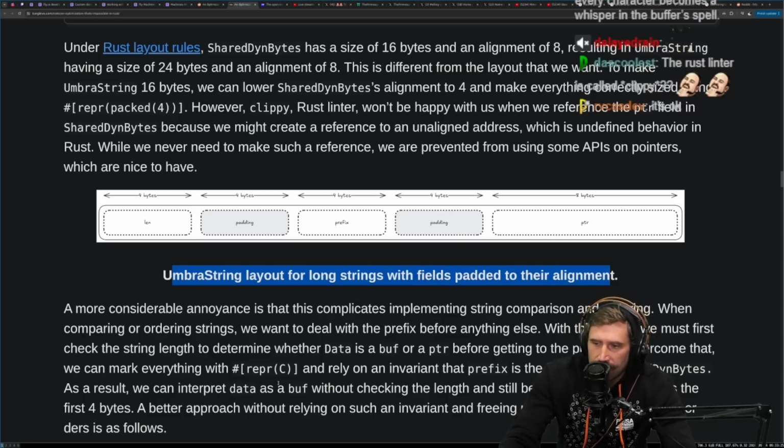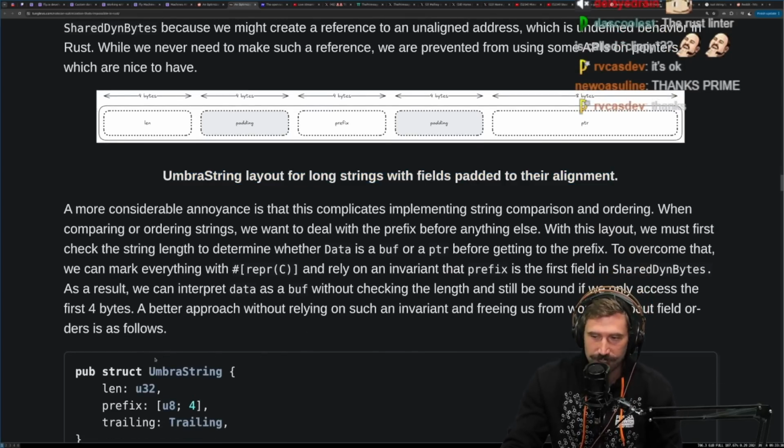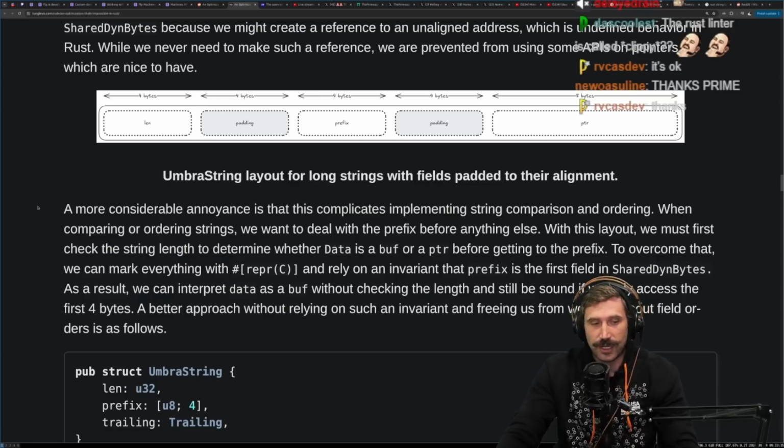The Rust linter is called Clippy. Yes, it is. I also refuse to use the Rust linter because it has crappy opinions. I like the return keyword. Suck it, Rust. I don't care.